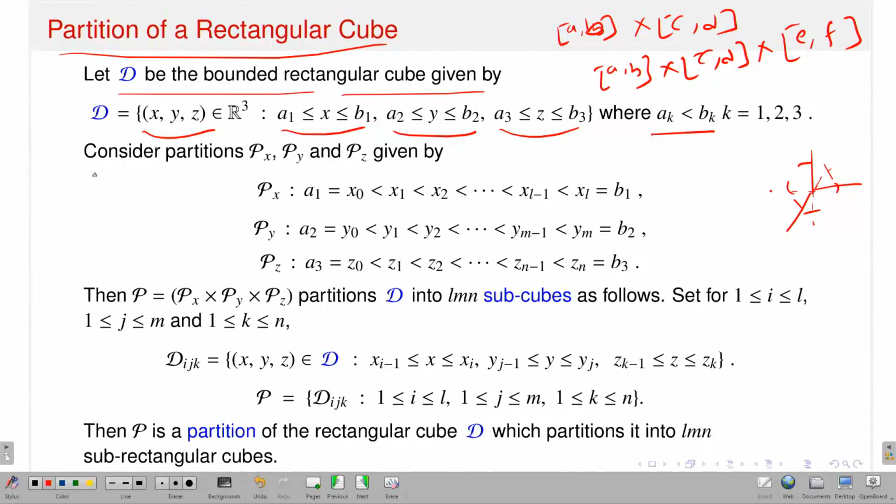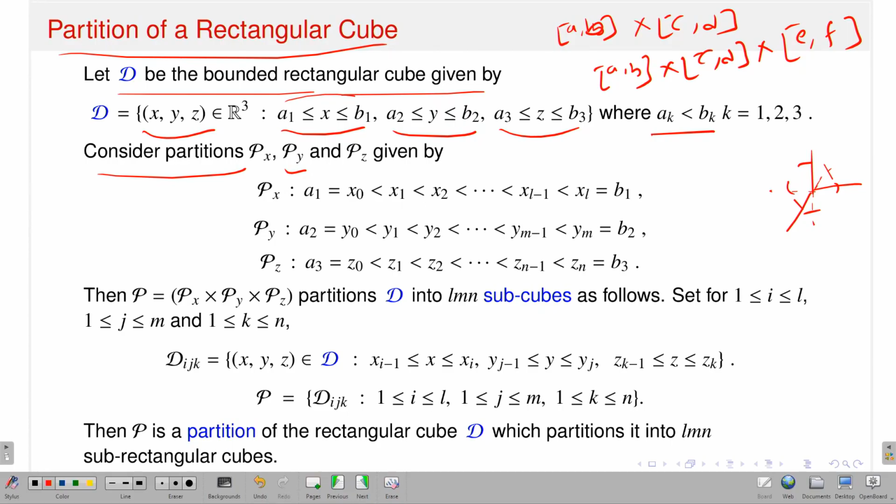So, what I have done? Consider the partitions Px, Py, Pz. P suffix x means it is a partition corresponding to the x axis. In the x axis, I have the interval A1 to B1, where the x variable varies. So, Px stands for the partition of the interval A1 B1.